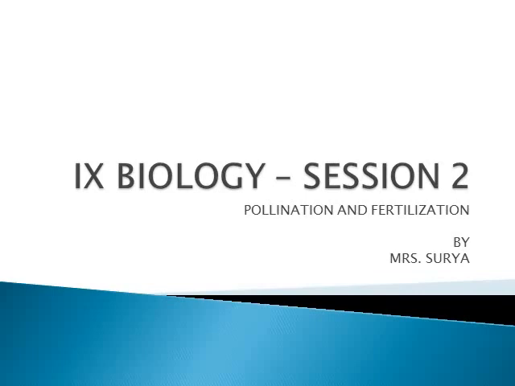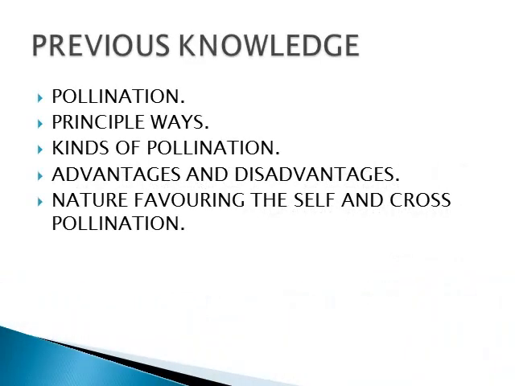So previously we have studied what is pollination, the three principal ways in pollination: autogamy, geitonogamy, allogamy, and the two kinds of pollination, self and cross pollination, the advantages and disadvantages of both, and nature favoring self and cross pollination. So all these things we have studied in the previous session.